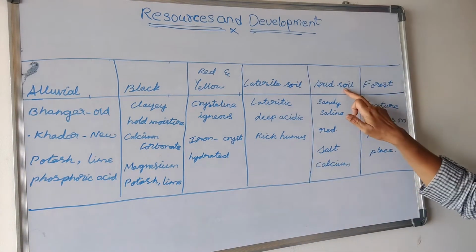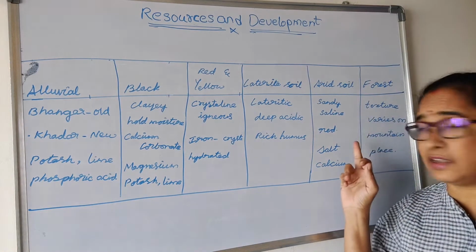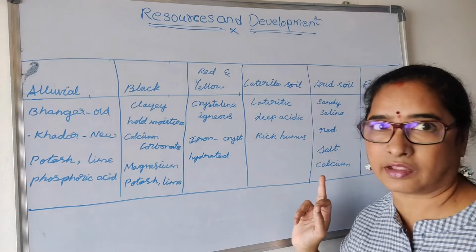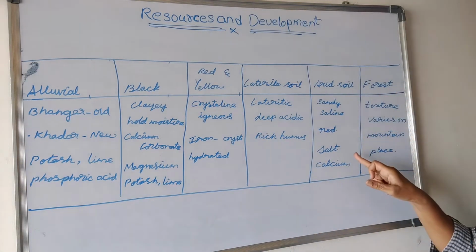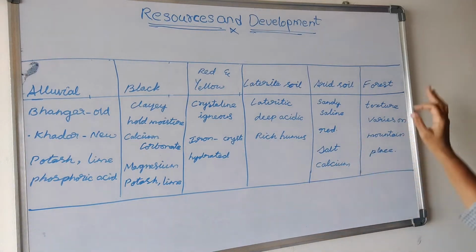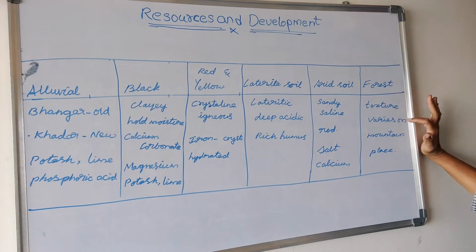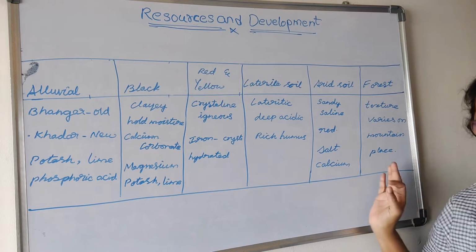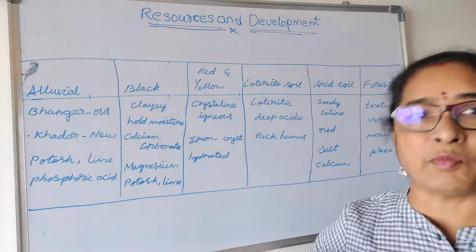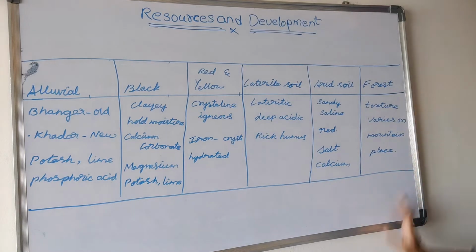Coming to the arid soil. Arid soil is a sandy soil. It is very saline and we can say it is red in color. Salt and calcium are the minerals we get here. Coming to the forest soil, the texture varies based on the place in the mountains where this forest soil is located.